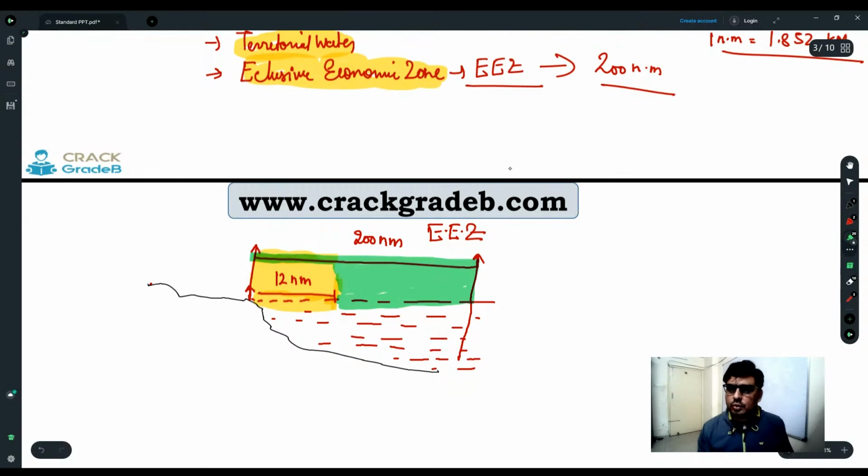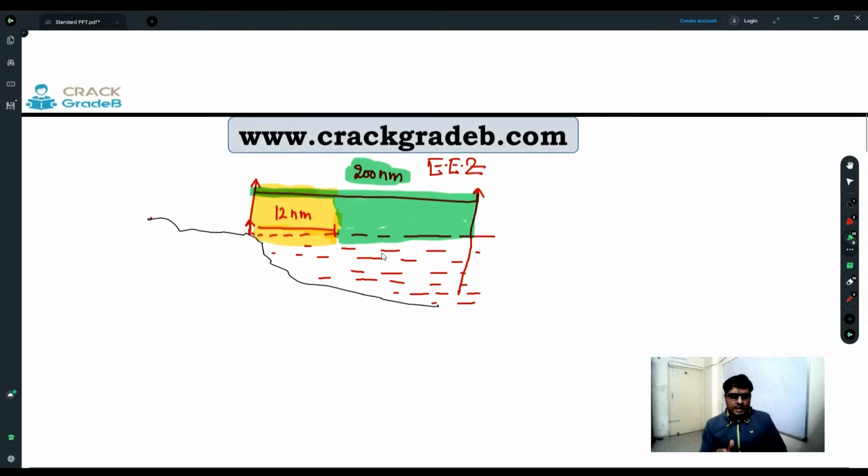Exclusive economic zone we can claim till 200 nautical miles. Till then we can say that it is our exclusive economic zone.